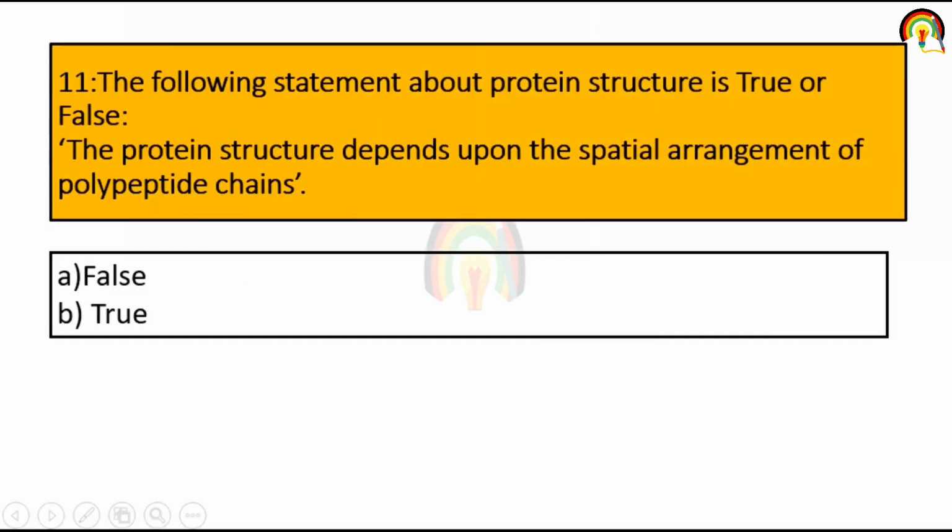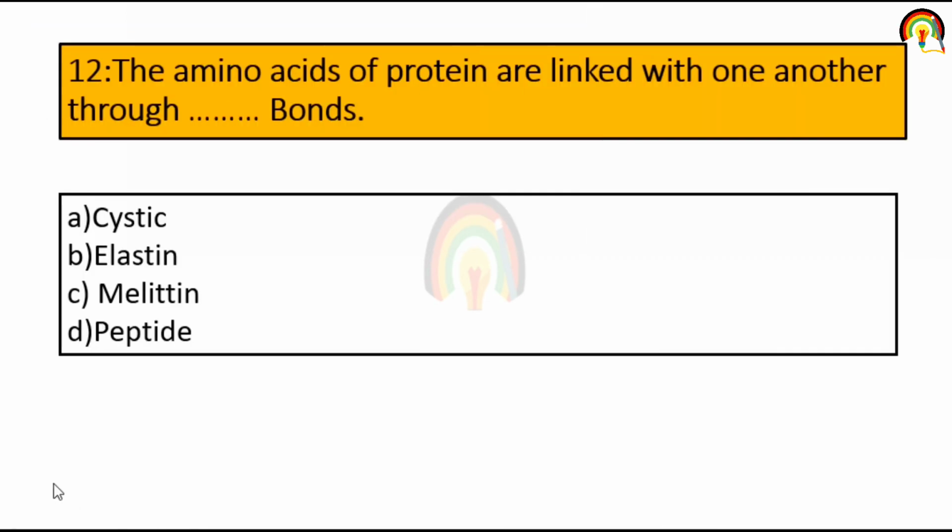The following statement about protein structure is true or false. Protein structure depends upon the spatial arrangement of polypeptide chain. So it's absolutely correct. Whether it is primary structure, secondary structure, tertiary or quaternary structure, it depends upon the arrangement of polypeptide chain. So it's true. Amino acids of protein are linked with one another through dash bond. So amino acids of protein are linked together by peptide bond.